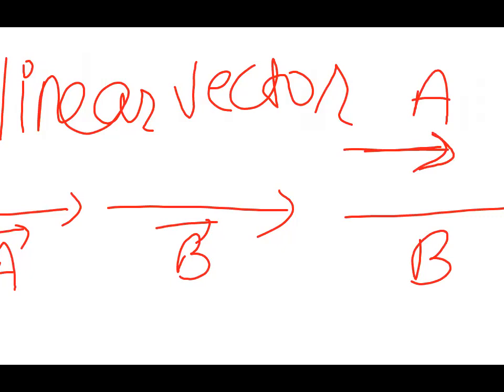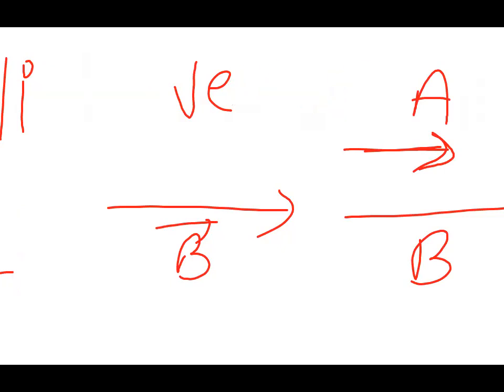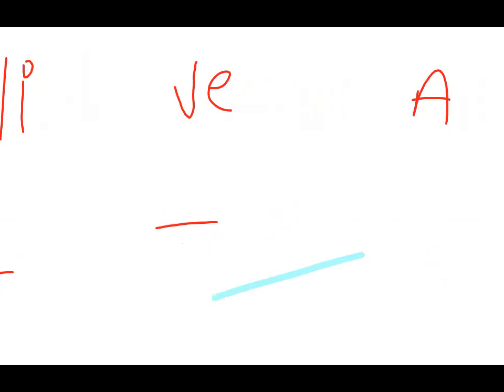Yes, so these are your collinear vectors. Right children? So these were the basic terms of your vectors.